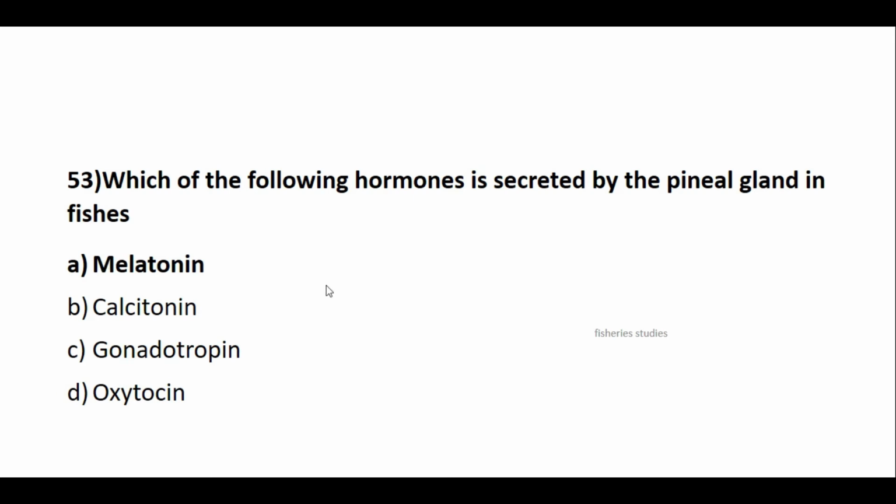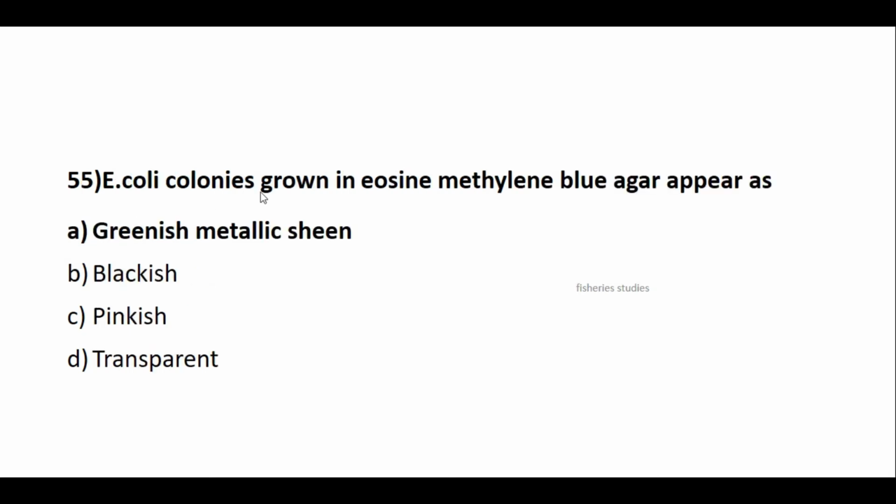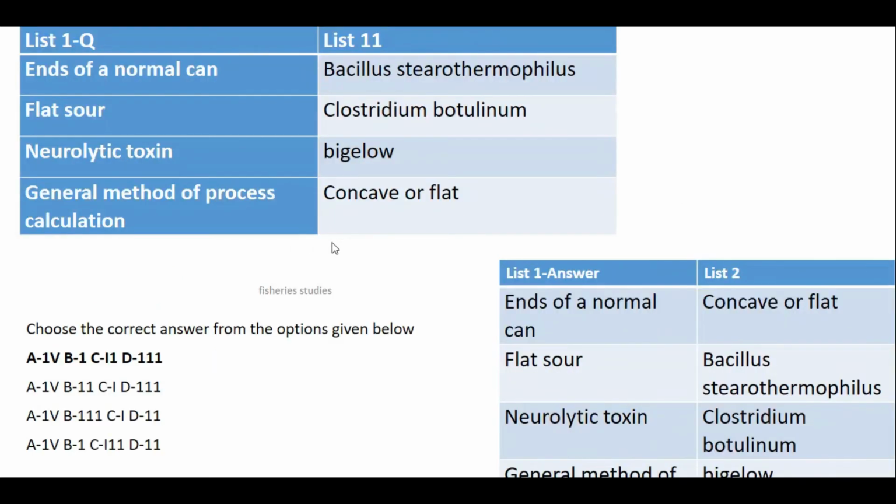Euryhaline animals are generally oligohaline. This question also you can see in Ratnakumar manual. E. coli colonies grown in eosin methylene blue appear as greenish metallic sheen. Here they were given the question. You can see ends of a normal can. Correct answer is concave or flat.